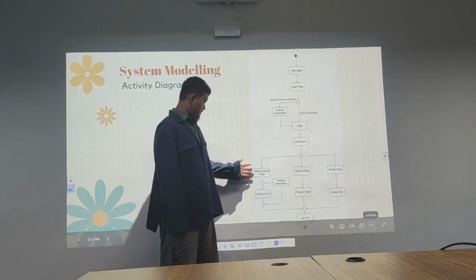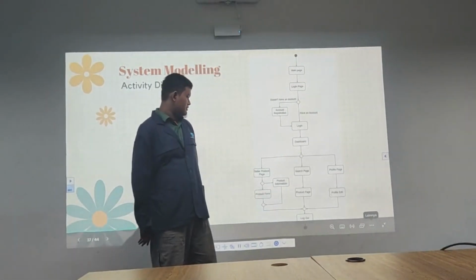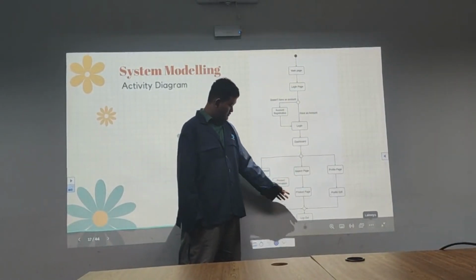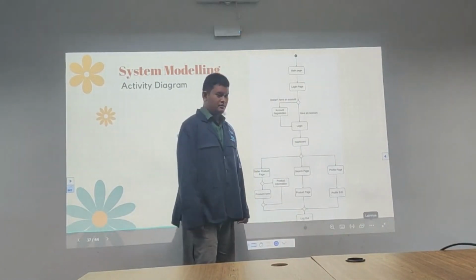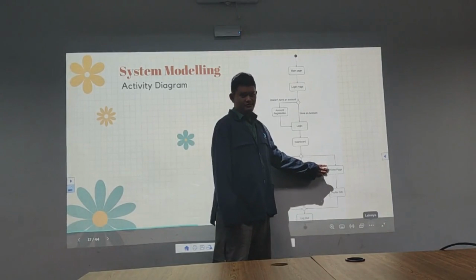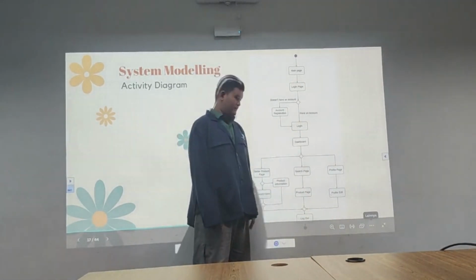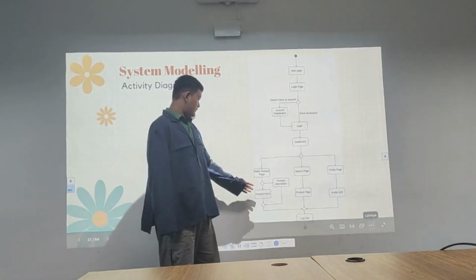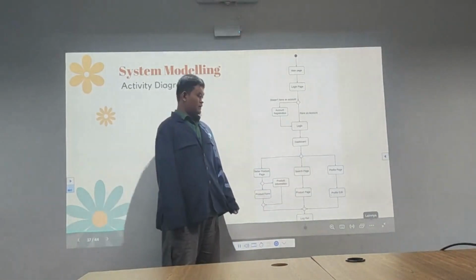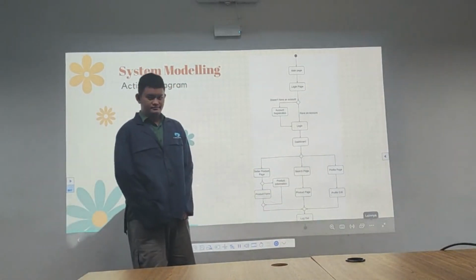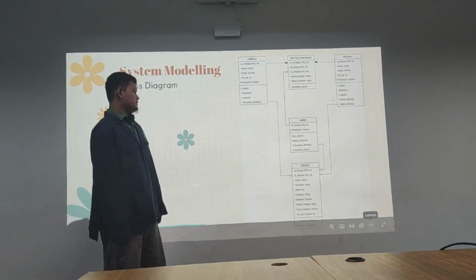For the seller product page, they have product information and product forms where they can upload their product. For the search page, they go to the product page where they can search the product they want from the store. And finally, the profile page where the user can edit their profile to their liking. After everything, the user is able to log out to end the session of the application. That's all.